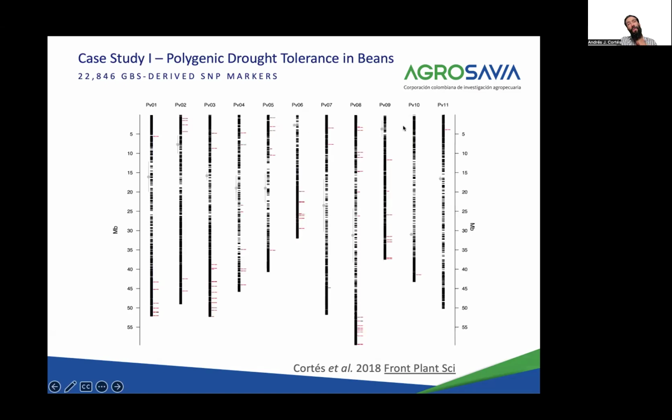If we move across chromosomes until the 11th chromosome, you might realize that this system is highly polygenic, meaning there are many regions with low to moderate effects influencing the adaptation to drought tolerance in wild beans. This brings us different questions, such as how this system arose in the first place.